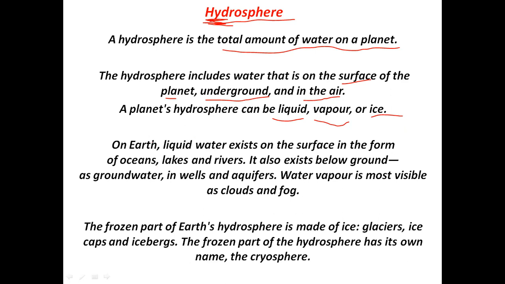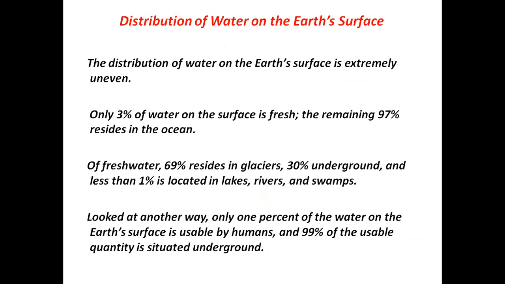On Earth, liquid water exists in the form of oceans, lakes, rivers, etc. It also exists below ground as groundwater in wells and aquifers. Water vapor, as you already know, is visible as clouds and fog. The frozen part of the Earth's hydrosphere is made of ice, in the form of glaciers, ice caps, and icebergs. The frozen part of the hydrosphere is called the cryosphere.